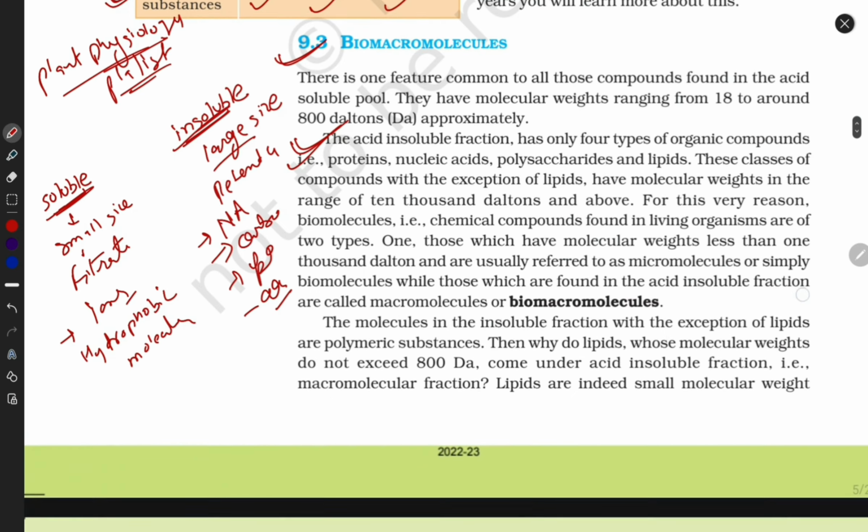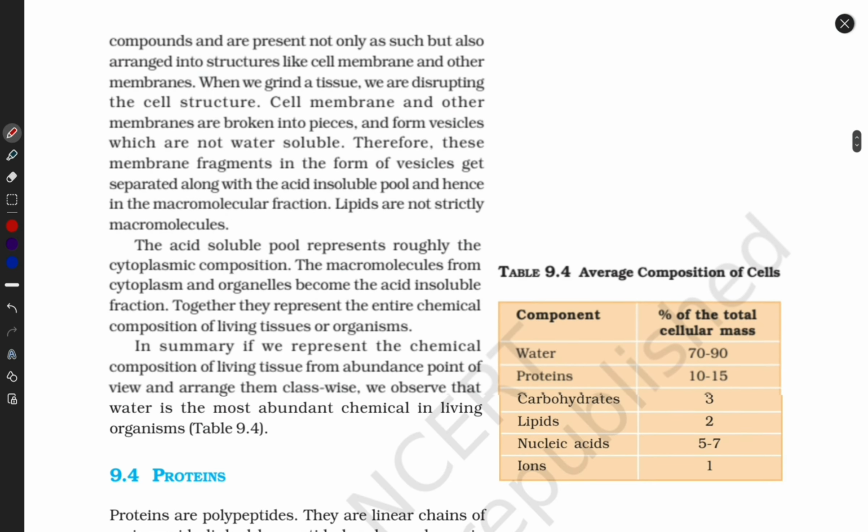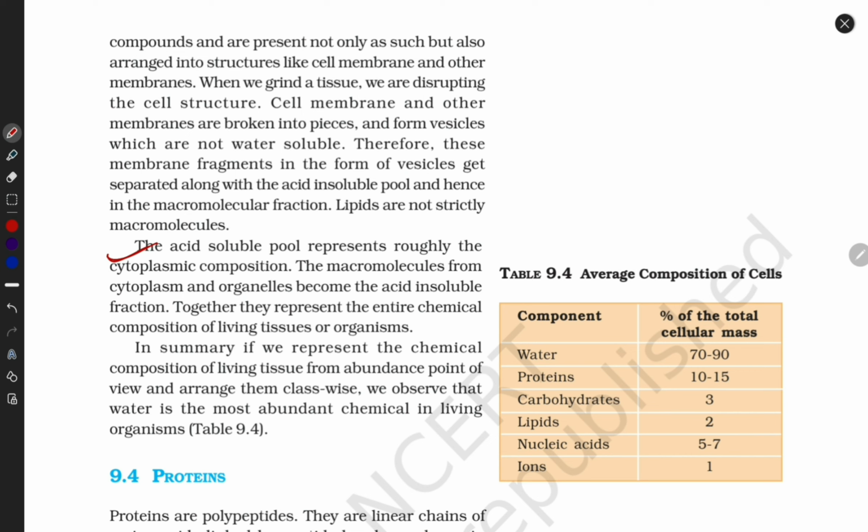Clear, guys? Now let's move further. Guys, we already discussed this. There is nothing new. In the starting, we covered giant tissue and described all these things. We already studied it in detail, so discussing this topic again is a waste of time.